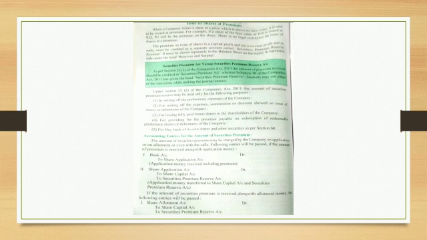Here one point is highlighted. Let's read it first. Securities premium account versus securities premium reserve account. As per Section 52, Subsection 1 of the Companies Act 2013, the amount of the premium received should be credited to securities premium account, whereas Schedule 6 of the Companies Act 2013 has given the head of securities premium reserve. Students may use either term, but usually, after the amendment of the Companies Act, we use the term securities premium reserve account.